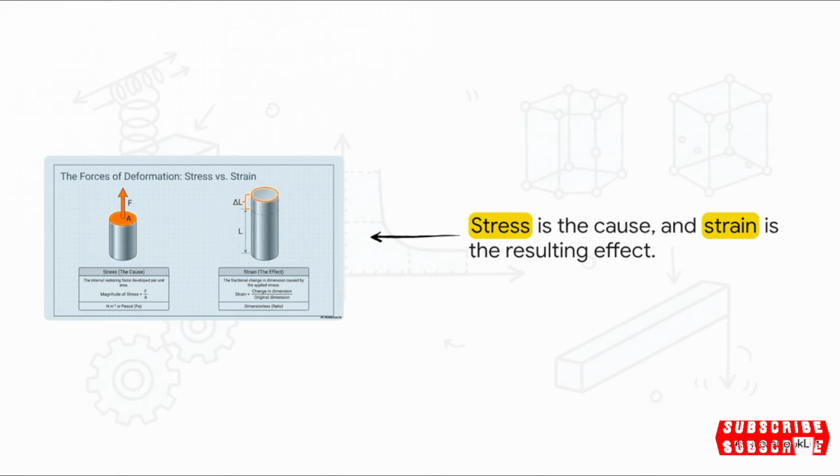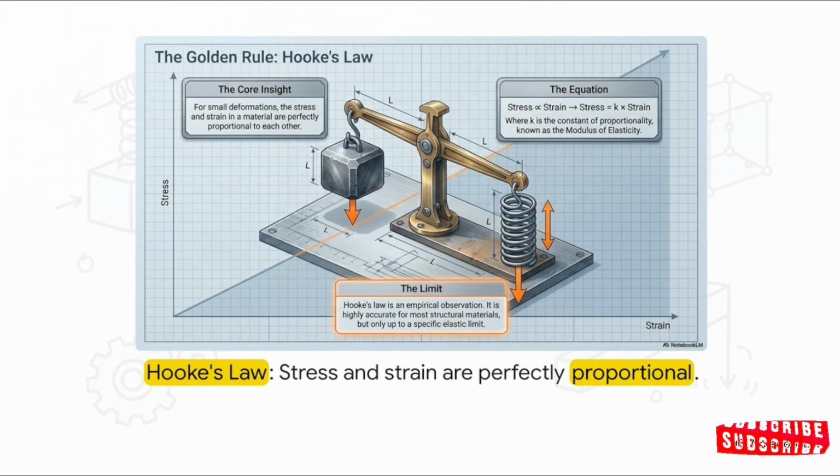Stress causes strain. Now, for small deformations, we follow the golden rule of this branch of physics, which is Hooke's law. This law states that stress and strain are perfectly mathematically proportional to each other. Basically, if you double the weight on a spring, meaning you double the stress, you're going to get exactly double the stretch, which is the strain. It makes this beautiful, perfectly predictable straight line on a graph. But, and this is a big but, this perfect harmony only holds up to a very specific critical limit.